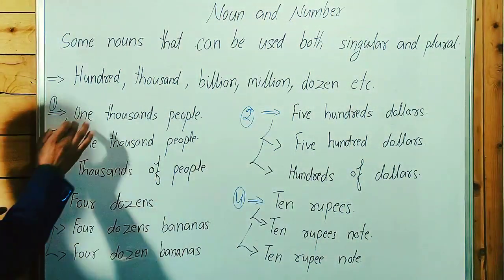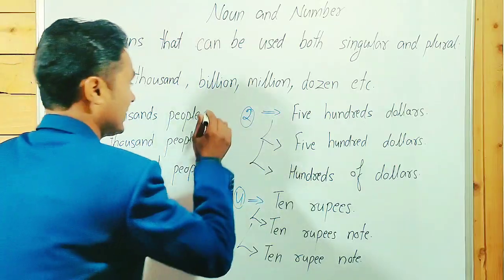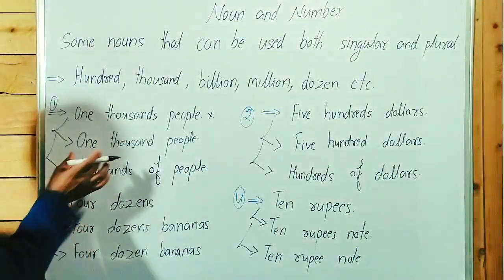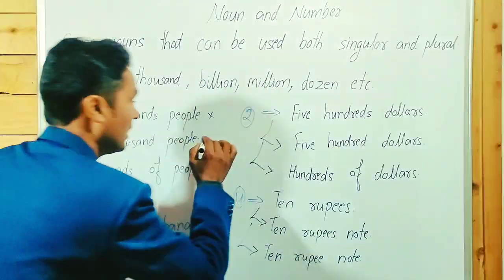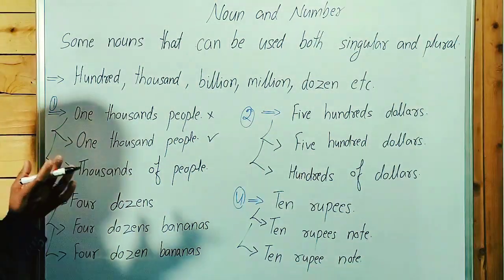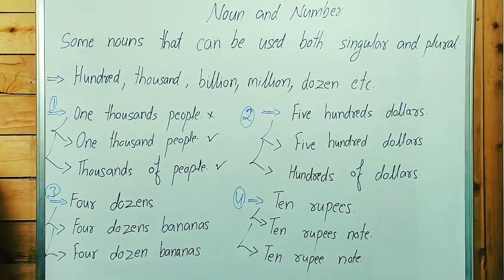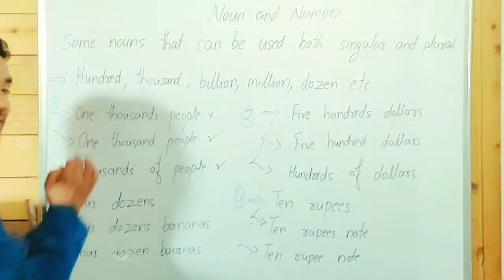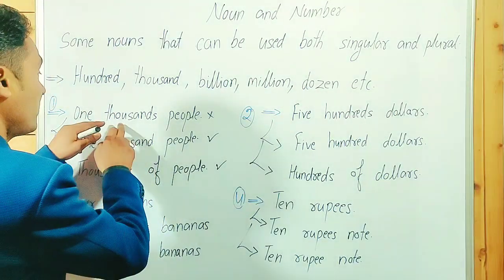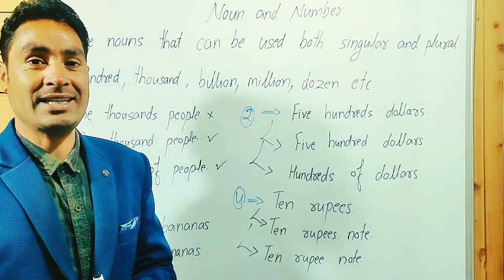For example, 1,000 people. It's an incorrect phrase. Correct phrase: 1,000 people. Thousands of people is also correct. Why? Because guys, here the number is a numeral adjective. Thousand is a noun but behaving as an adjective over here.